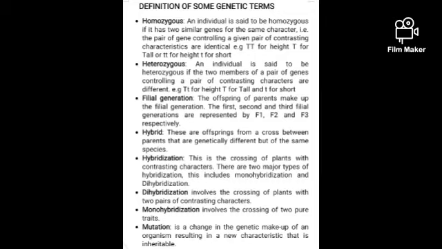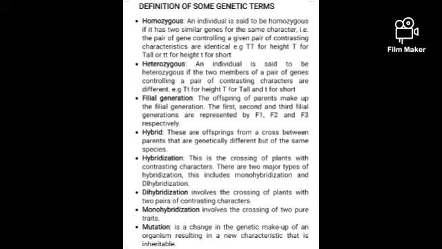Heterozygotes. An individual is said to be heterozygous if the two members of a pair of genes controlling a pair of contrasting character are different. Filial generation. The offspring of parents make up the filial generation. The first filial generation, the second filial generation, the third filial generation.